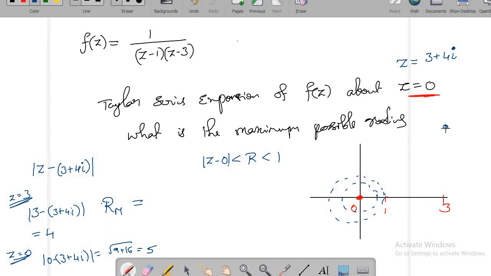So what is the maximum possible radius? What is the maximum possible radius so that no singularity comes in that open disk? So what it must be? Is it 4 or 5?